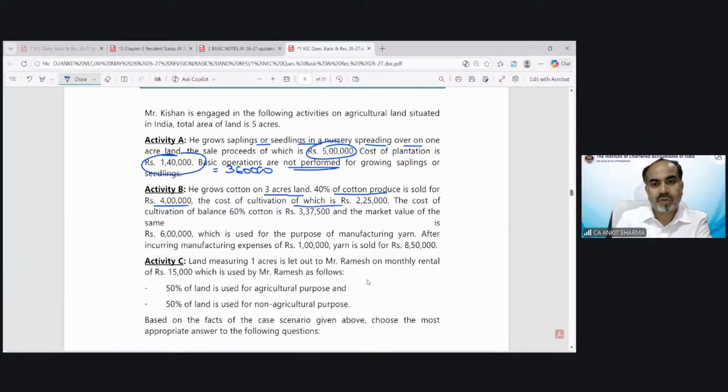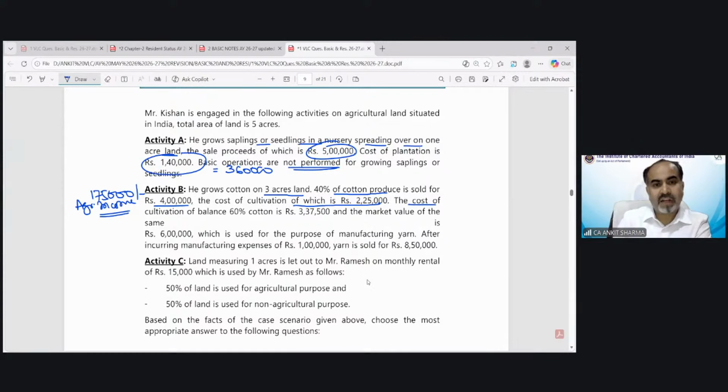The cost of cultivation is 2,25,000. So this is 4 lakh minus 2,25,000, that means 1,75,000. This is agricultural income, because no non-agricultural activity is involved. This is pure agricultural activity. This is full agricultural income.